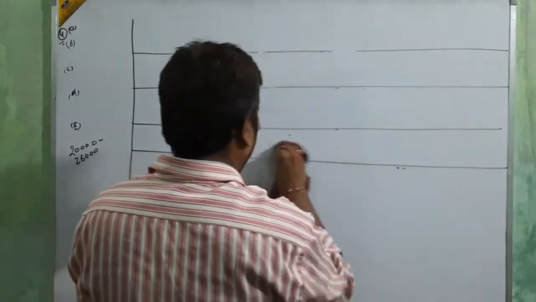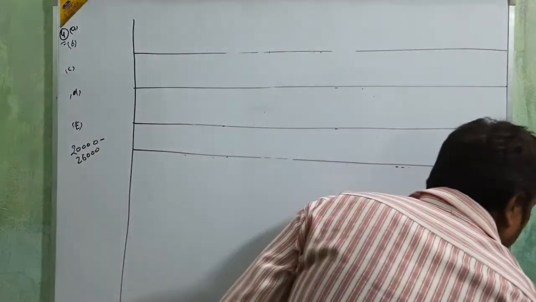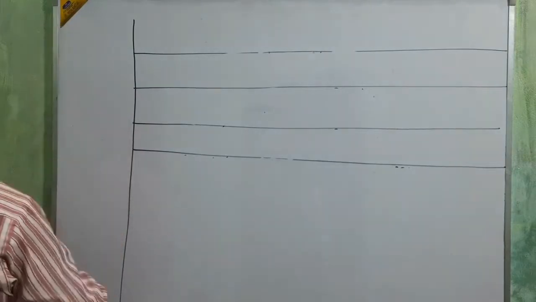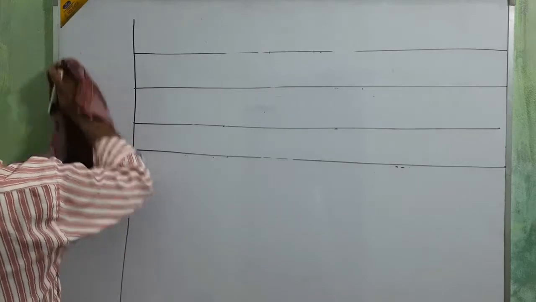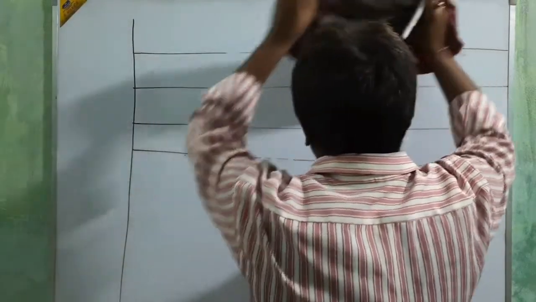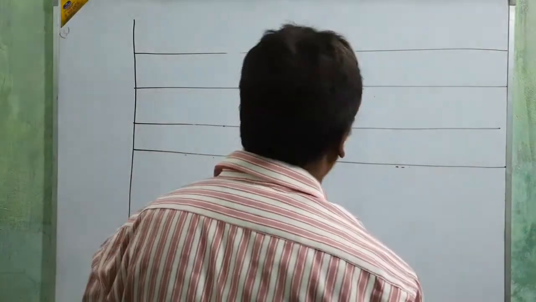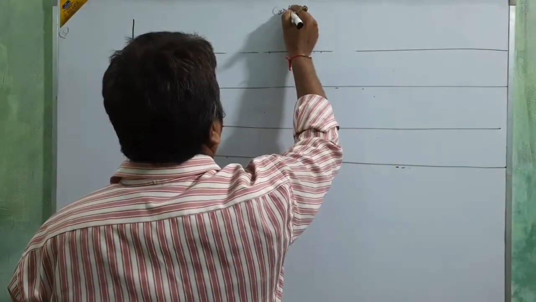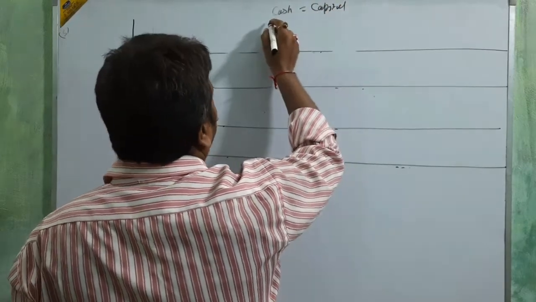Okay, now ready for the next question? Okay, beta. Next question, I think question number 5. Okay, question number 5. Beta, read the question. Business started with cash. It means cash is equal to capital, and the amount, beta?